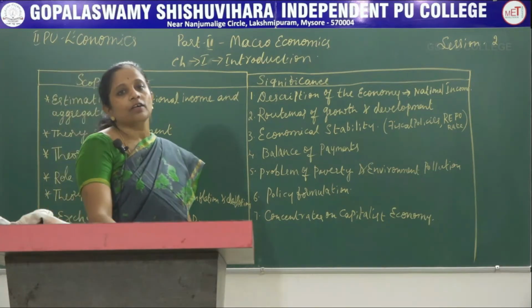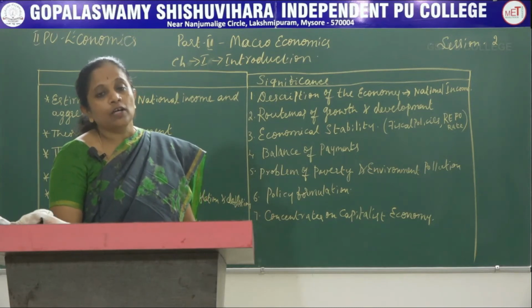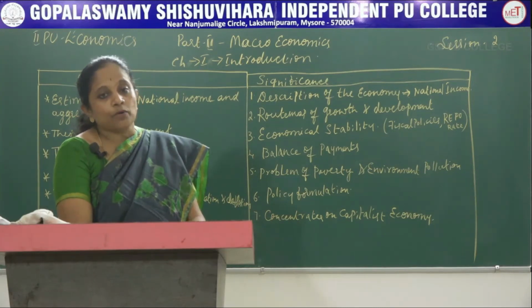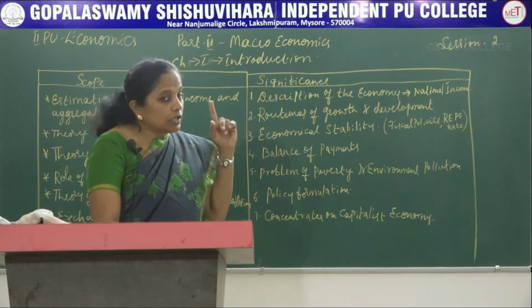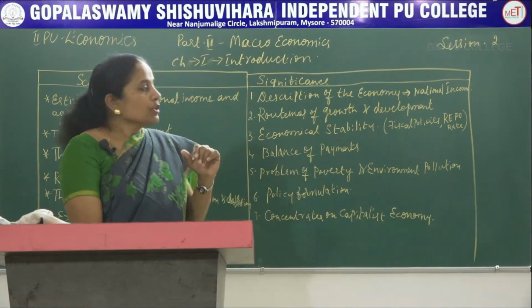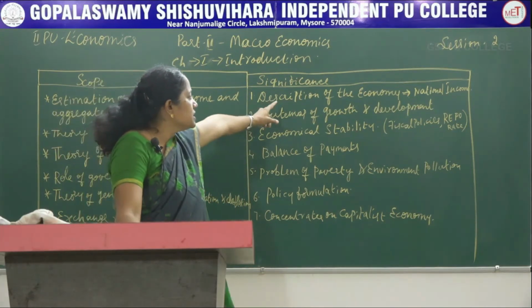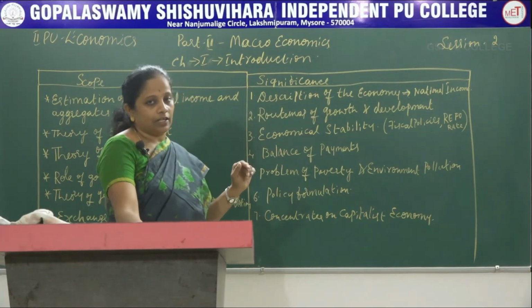GDP is nothing but the gross domestic product, that is the sum total of the goods and services produced over a period of a year. Here it considers only the final goods, not the intermediate goods. So, the description is given by macroeconomics related to the national income.